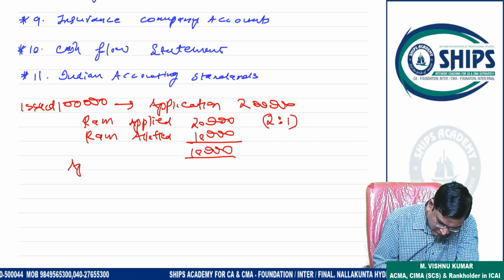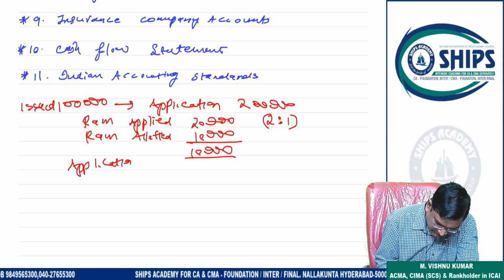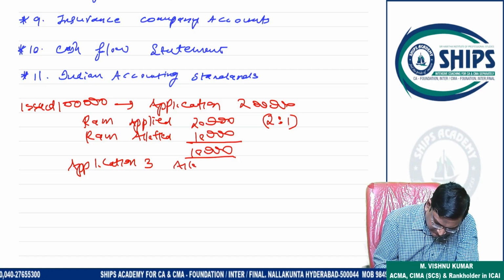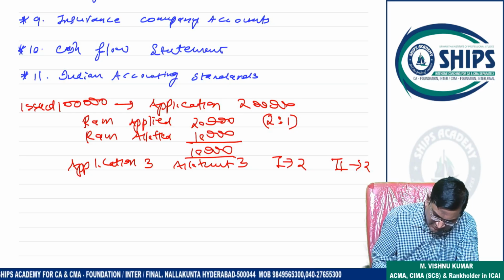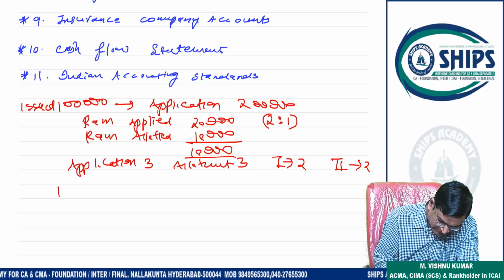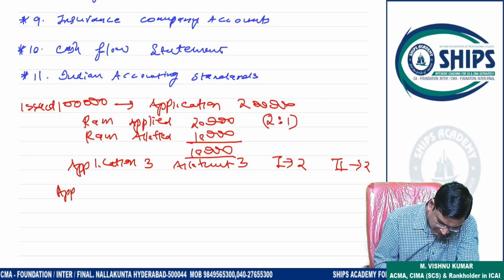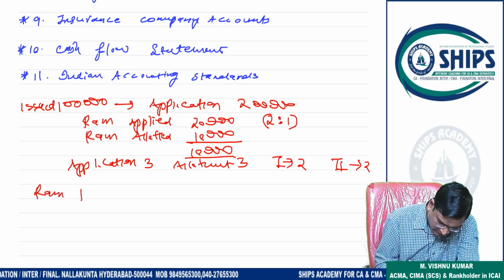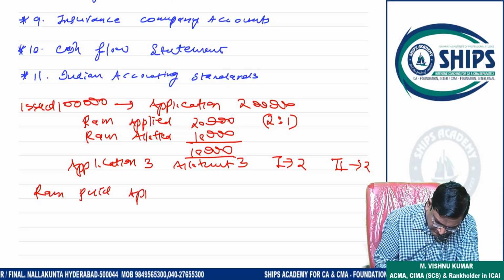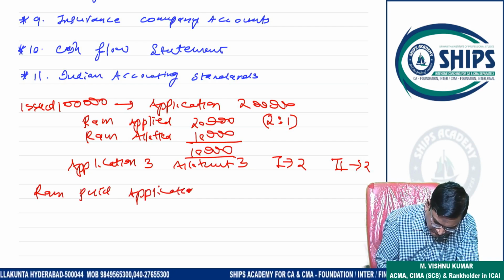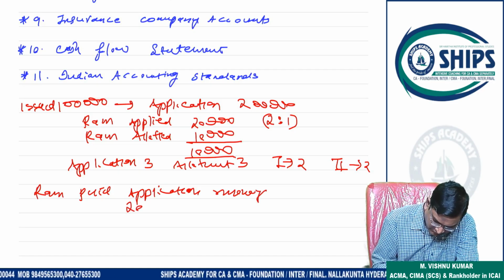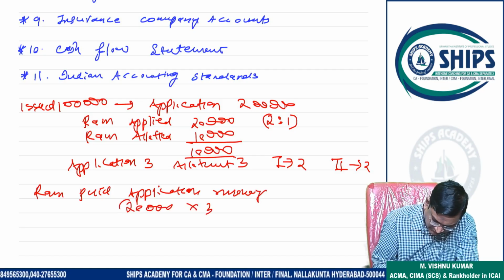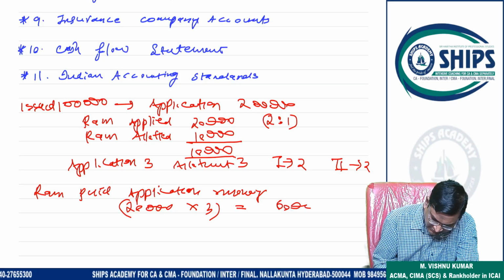Suppose the company is receiving application 3, allotment 3, first call 2, second call 2. In this way the company is receiving. So how much amount has Mr. Ram paid on application? Ram paid application money to the company. So for 20,000 shares, he paid 3 rupees each. So it means he paid 60,000.